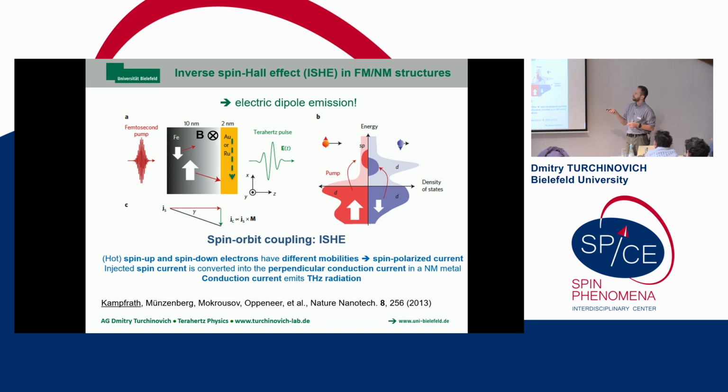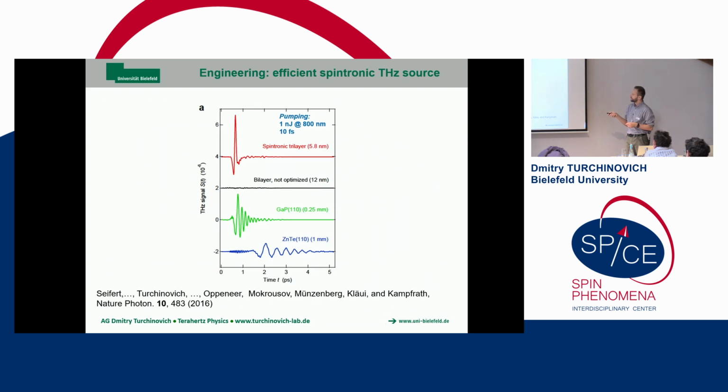You have a ferromagnet, and then you have a non-magnetic metal, so when the electrons can diffuse, you'll be seeing a little bit of terahertz. And this is the comparison of spintronic emission with classical terahertz technology, like nonlinear crystals. Yeah? So let's remember this seemingly flat line. There's a very, very tiny signal there that has originated from spin-orbit coupling, from the inverse spin-Hall effect in the bilayer.